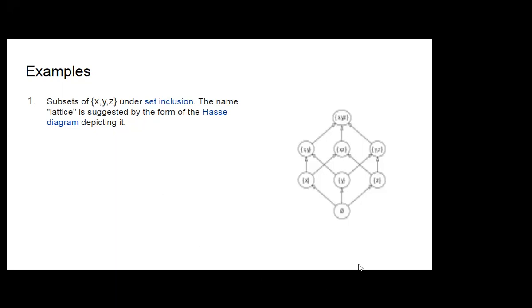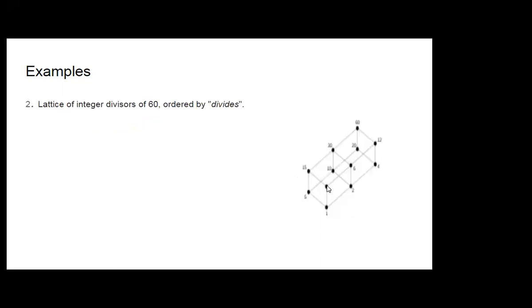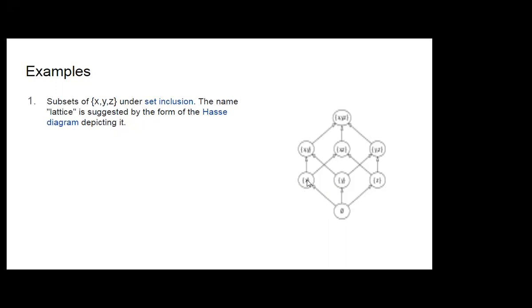It contains the null set, then the singletons X, Y, and Z, then the pairs XY, XZ, and YZ, and lastly the original set XYZ.